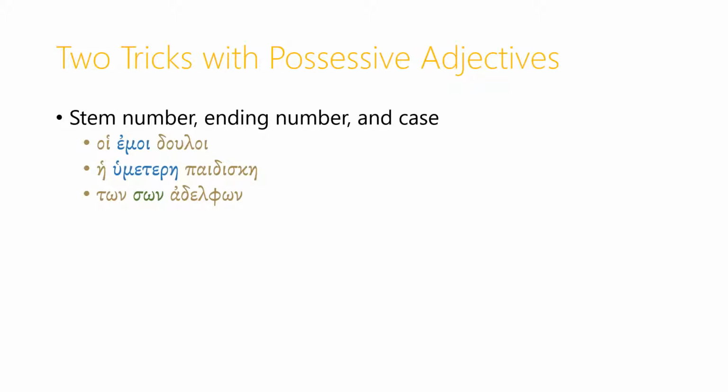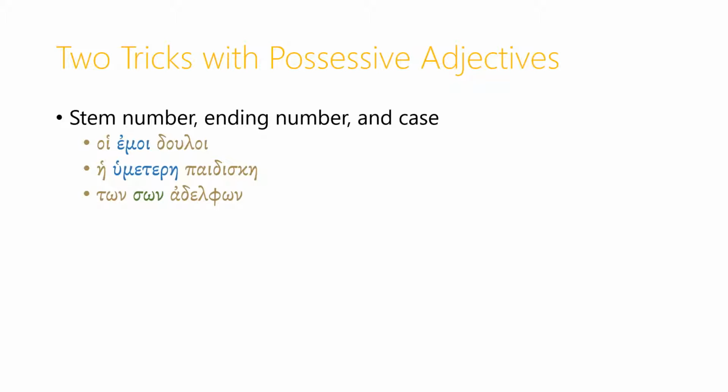Humetera is feminine singular nominative because he paidiske is feminine nominative singular. In ton son adelphon, son is genitive plural, but it's not genitive plural in order to make it possessive. It's genitive plural in order to agree with adelphon. If adelphon was instead adelphoi, brothers, in the nominative, then son would become soi as well in order to agree with it.